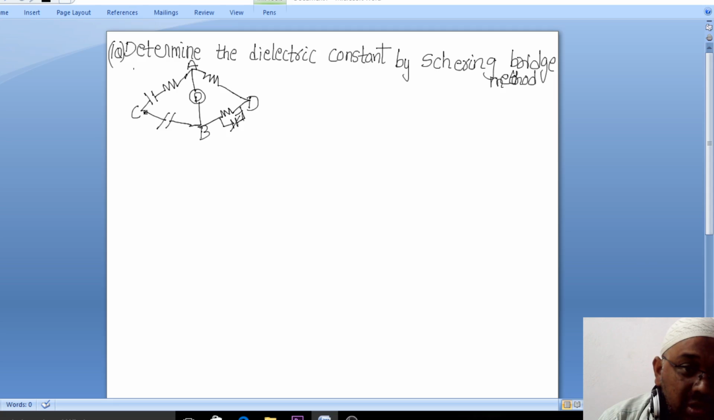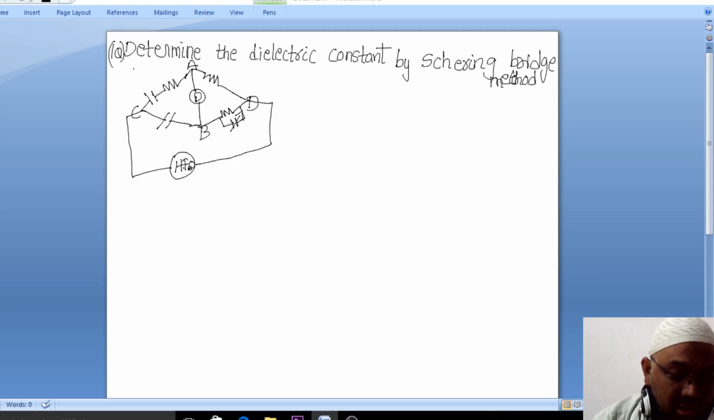From here, you can see you will have a high frequency oscillator. We will just say this is called HFO, high frequency oscillator, right. This is connected to the high frequency oscillator. The symbol of this is the high frequency oscillator.